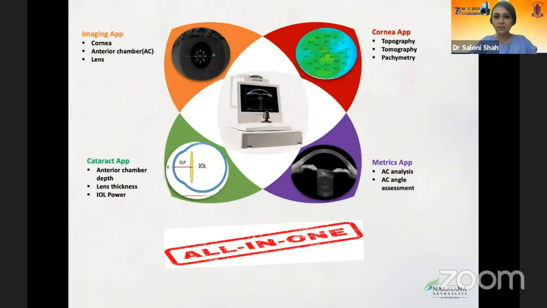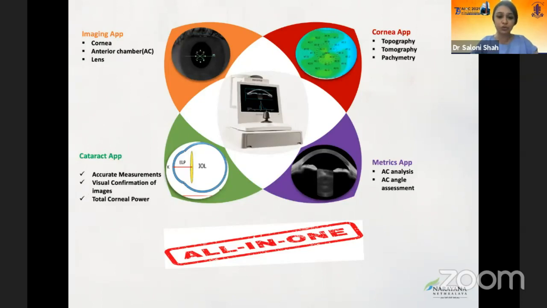There are 4 apps that can be utilized. The cataract app takes 4 scans during one measurement and incorporates them into the calculations for biometry for varied IOL powers. The optimized swept source OCT technology allows for accurate measurements and visual confirmation with high resolution images even through dense cataracts. The ability to assess the total corneal power leads to a more suitable IOL selection.